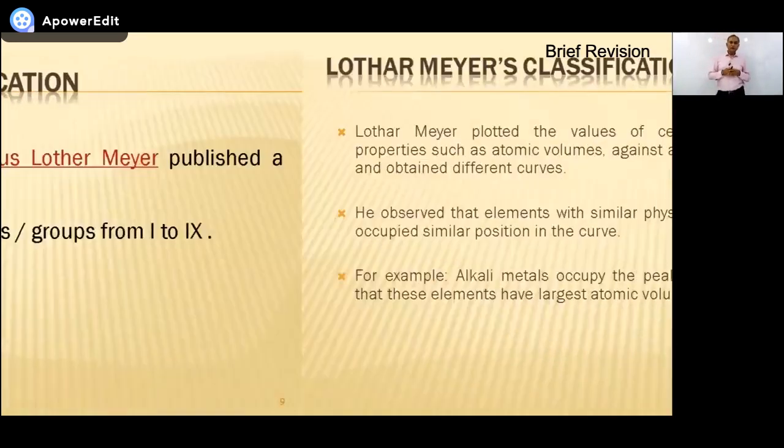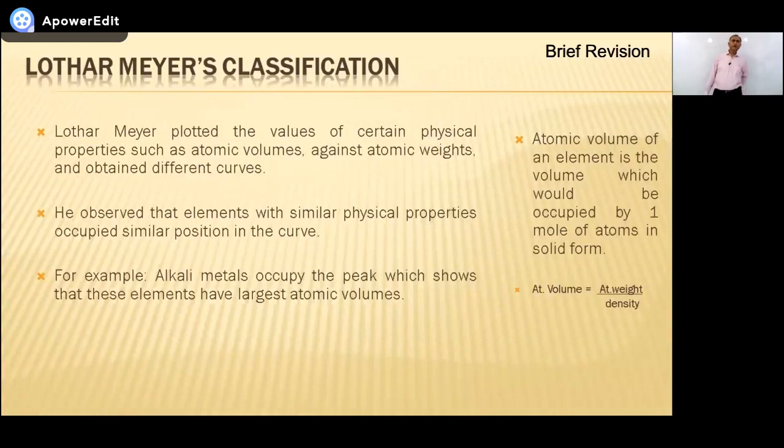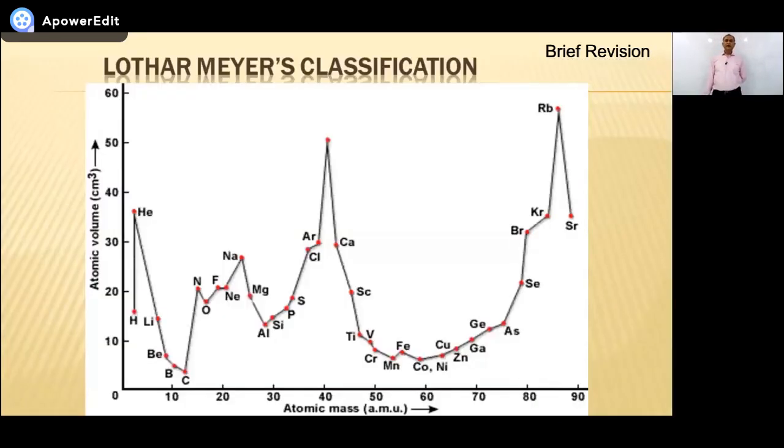So when he plotted the graph, what did he observe? This is the main point. Just try to understand it. He plotted the graph between the two quantities, their weights and their volume. And he joined all the points, as you can see on the screen. What is the important thing here?